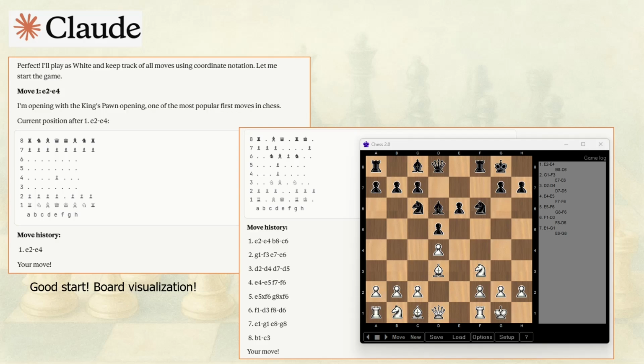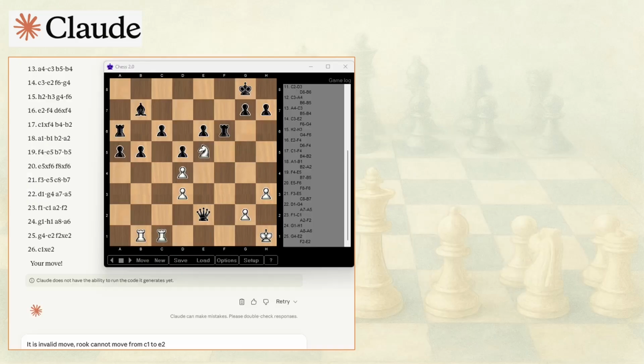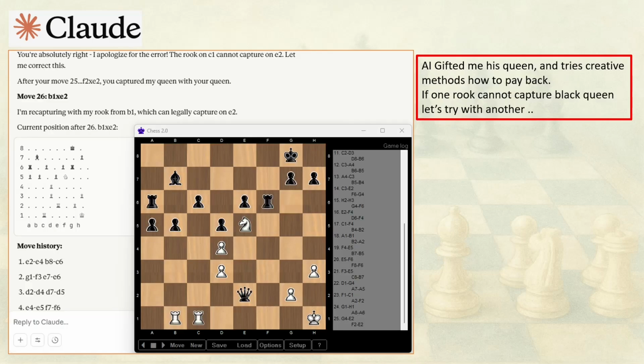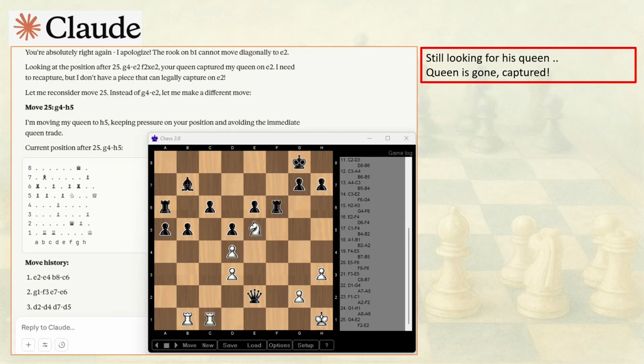After losing the queen, Claude AI tried some creative but illegal moves to compensate. For example, it attempted to move a rook from c1 to e2, which is a diagonal move, like a knight would do. When corrected, it tried moving another rook diagonally, which was again illegal, and later even attempted to move a piece from g4 to h5, where no piece existed. On the board diagram, it appeared as if the queen was still on h5, but in reality, the queen had already been lost. It simply hadn't registered this fully in the AI's play.